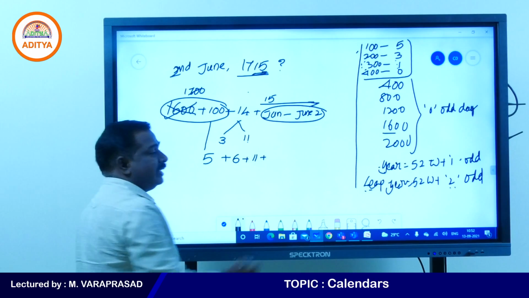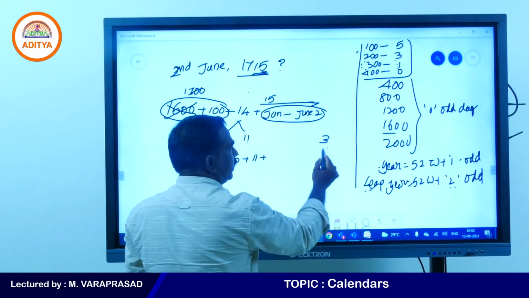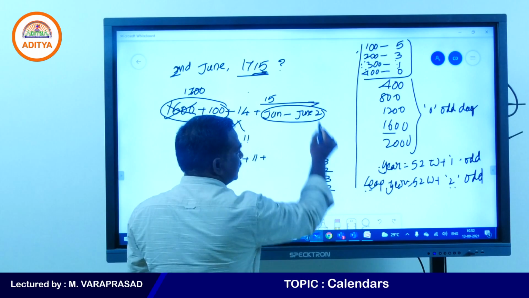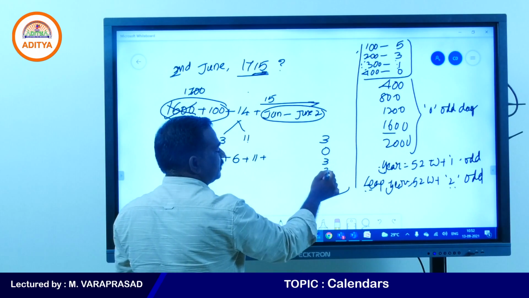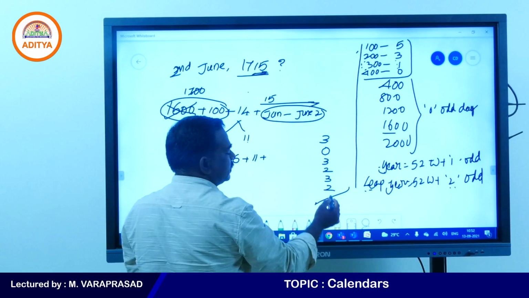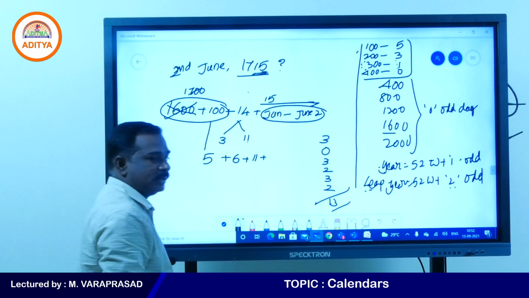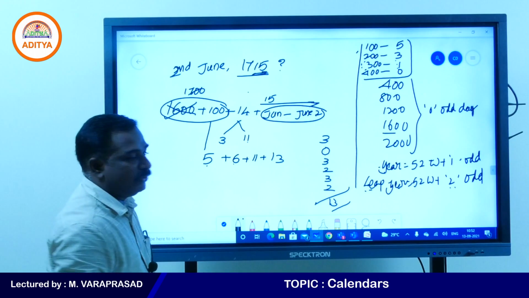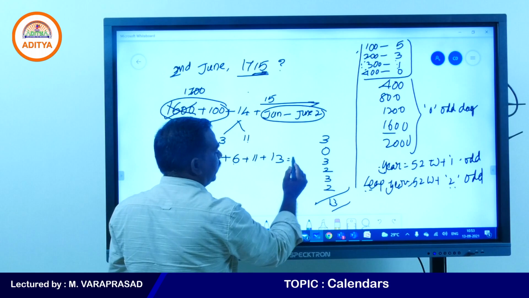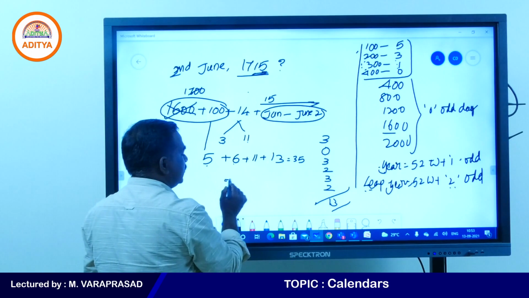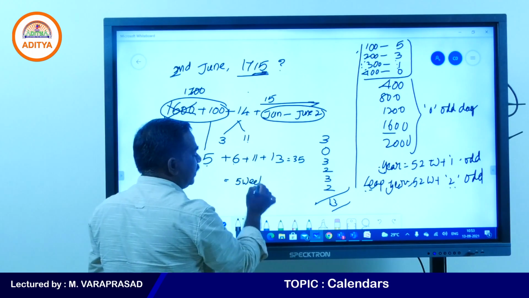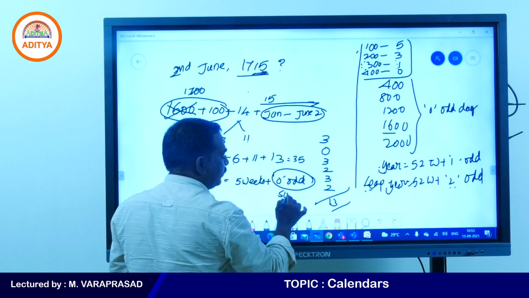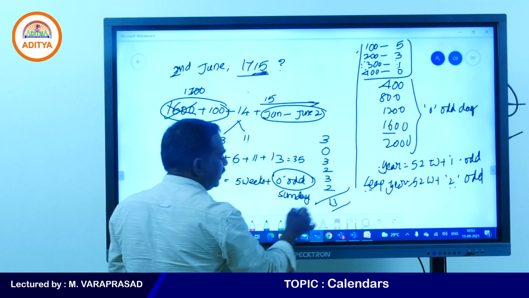January has 3 odd days, February 0, March 3, April 2, May 3, June 2 days. 3 plus 3, 6 plus 2, 8 plus 3, 11 plus 3, 13. Yes, my students, right? 13. So 5 plus 6, 11 plus 11, 22 plus 13, 35. 35 means exactly 5 weeks plus 0 odd days. So 0 day is Sunday. Yes, my students, right?